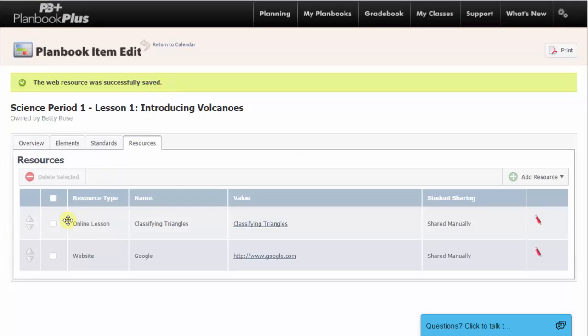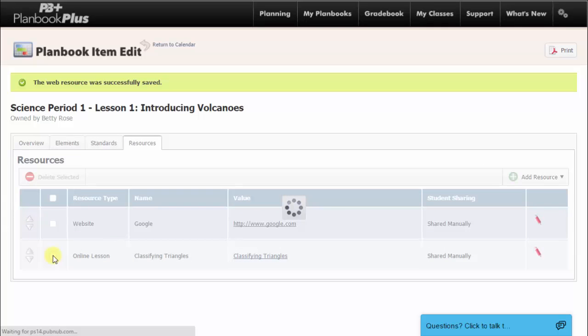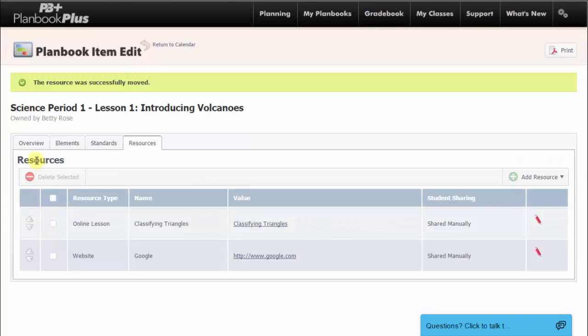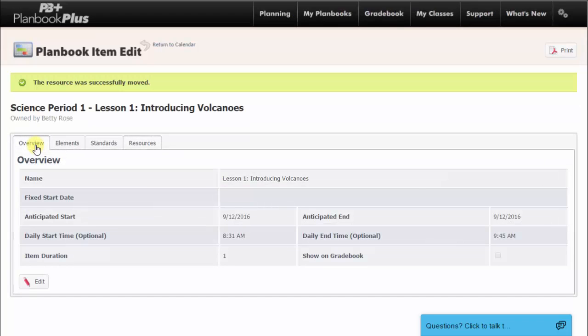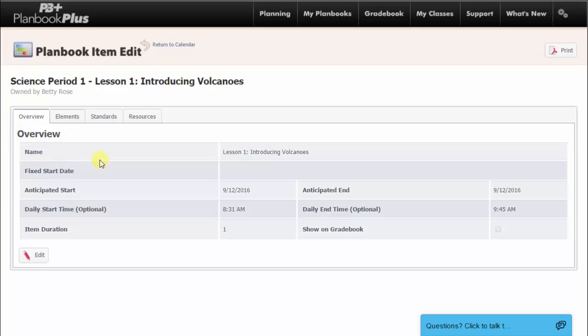If you wish to delete a resource, simply click on the checkbox next to the resource you would like to remove and click the Delete Selected button. The last tab we will go over is the Overview tab. The Overview tab allows you to change the main details of your lesson, such as the name, the time, the duration, and the start date. This can all be done by clicking on the Edit button.